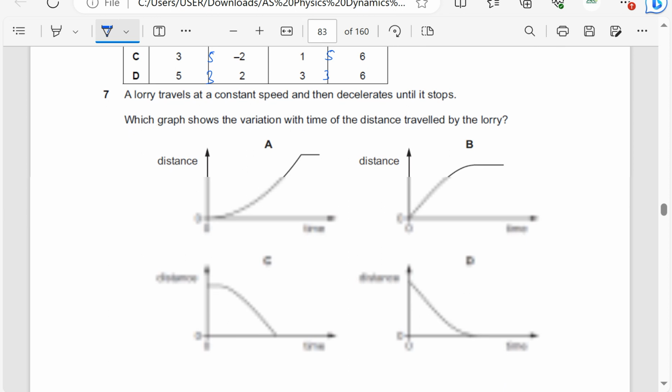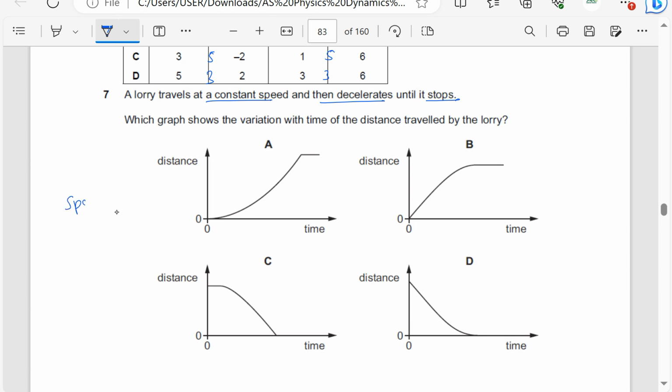A lorry travels at a constant speed and then decelerates until it stops. So final velocity should be 0. Which graph shows the variation of time of the distance? Since it is a distance time graph, remember speed is the gradient. Speed equals the gradient.